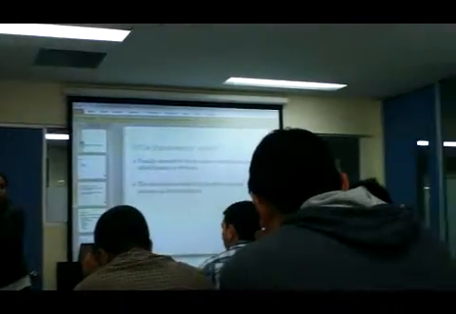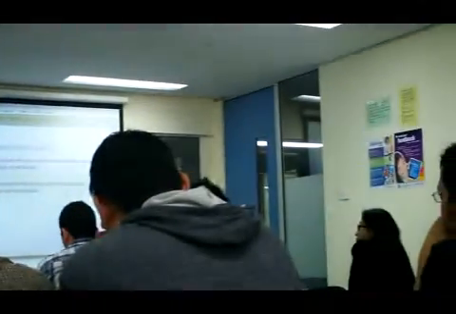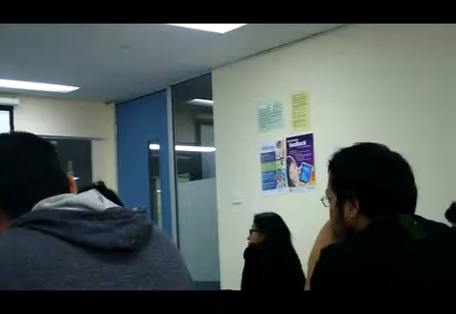Can everybody see if I'm writing it here? Okay. So javax is the package name and swing is the sub package name, and whatever follows after the dot will be the classes you want to use.